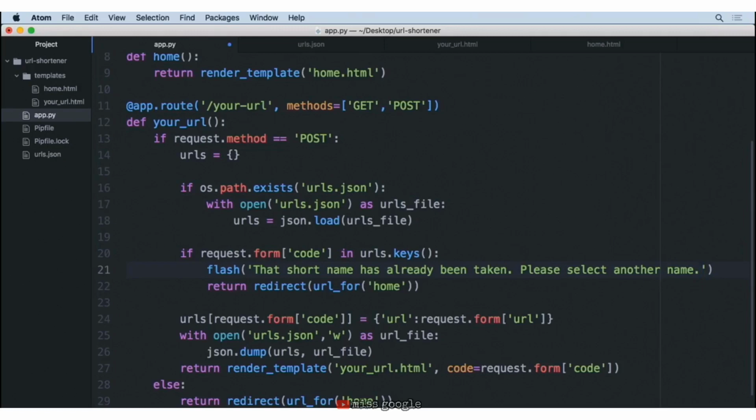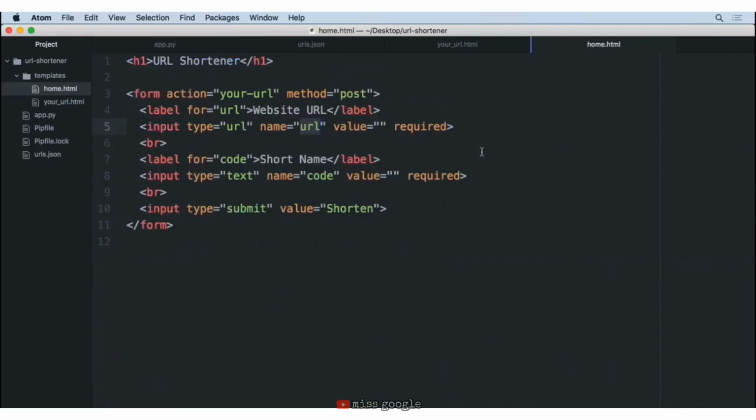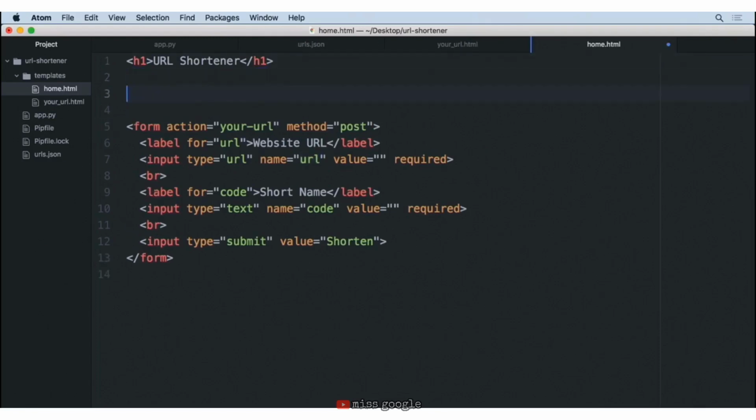So we'll go ahead and save what we have here, and we'll now move over to our home.html. The way that message flashing works inside of Flask is that it will pass forward any flash to the template that you're about to display. Inside of that template, you can check and see if there's any flash messages, and if there are, display them to the user. So just below where we have the h1 tag and above our form, we want to display some code to the user.